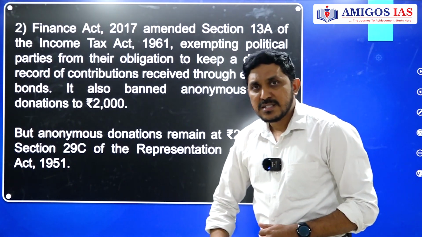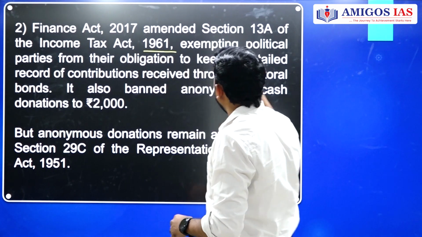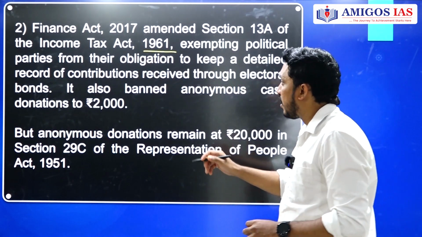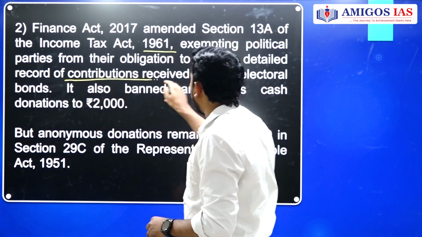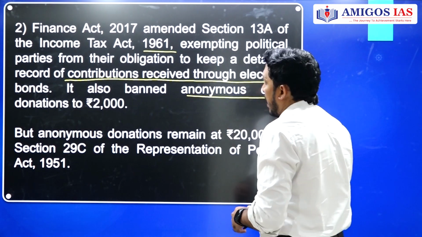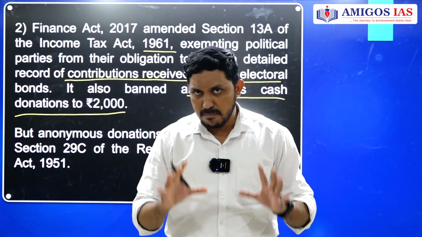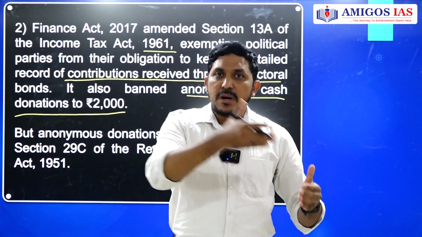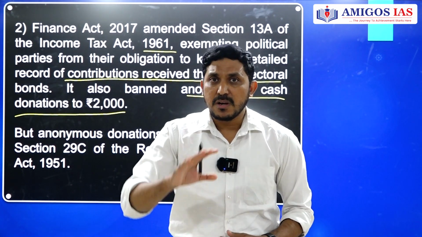Second one, Finance Act 2016-17 also amended the Income Tax Act 1961, because political parties are given exemption from their obligation to keep a detailed record of contributions received through electoral bonds. They also banned anonymous cash donations above 2,000 rupees. That means, as of now, some ambiguity is there. Till 20,000 rupees, I can give the amount in any form, but nobody can question.